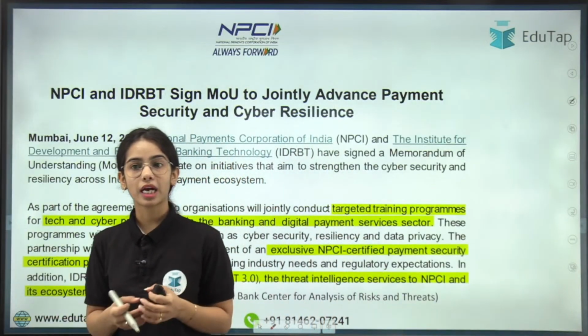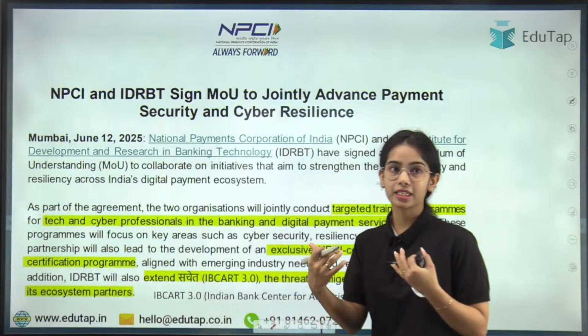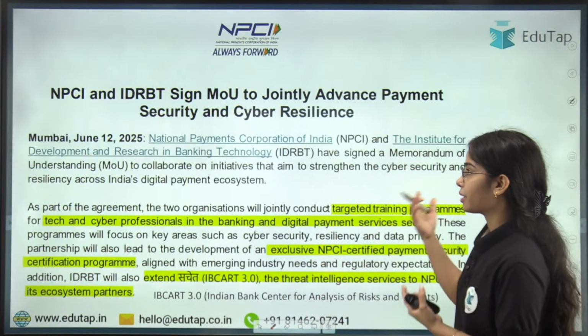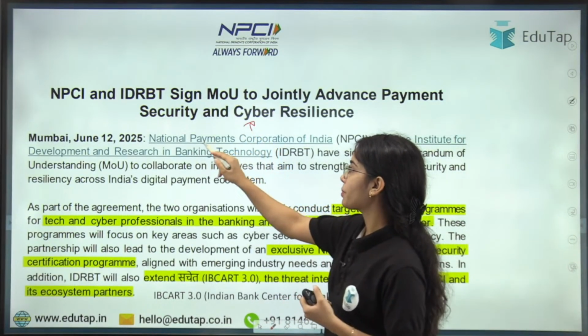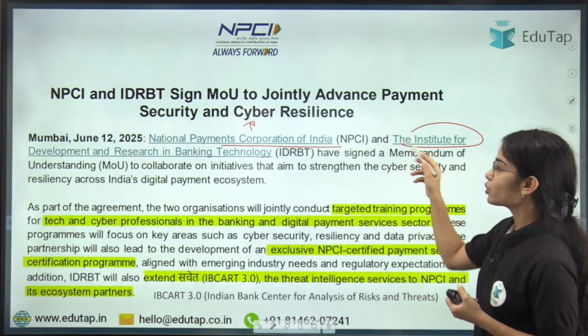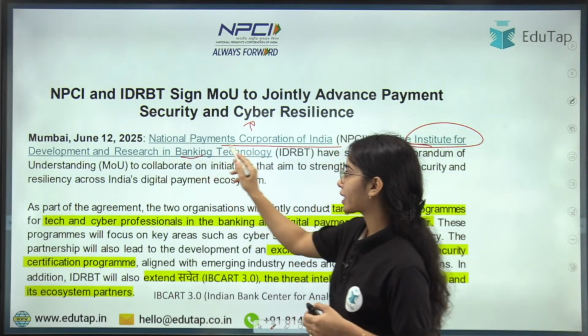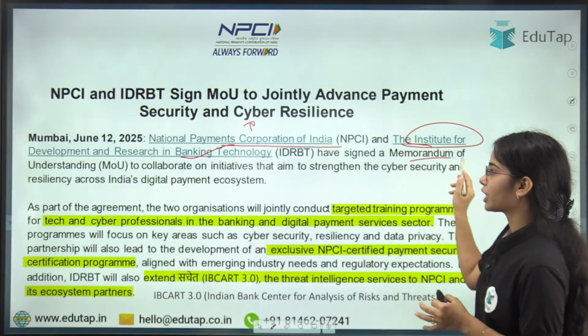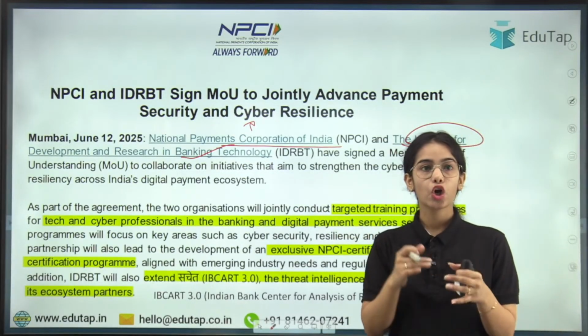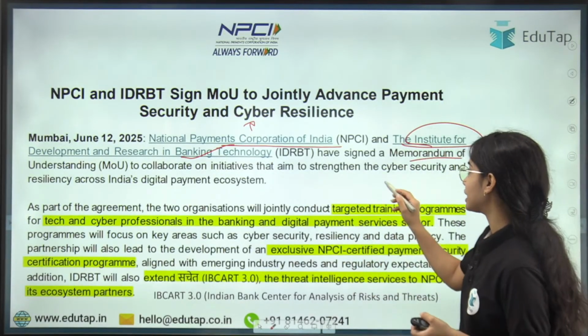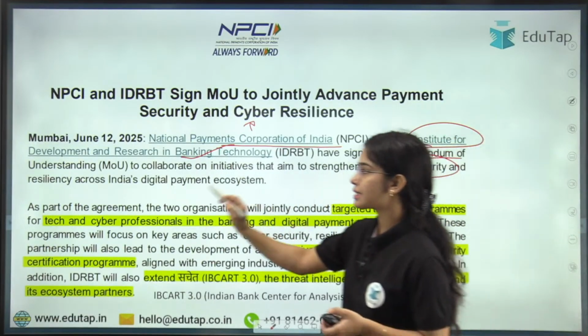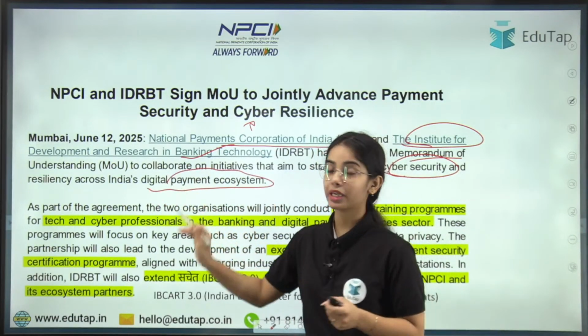Now coming to the second news article, that is regarding NPCI and the IDRBT that have signed an MOU. So NPCI, that is National Payments Corporation of India, and the Institute for Development and Research in Banking Technology have signed a memorandum of understanding to collaborate on initiatives that aim to strengthen cyber security and resilience in India's digital payment ecosystem.